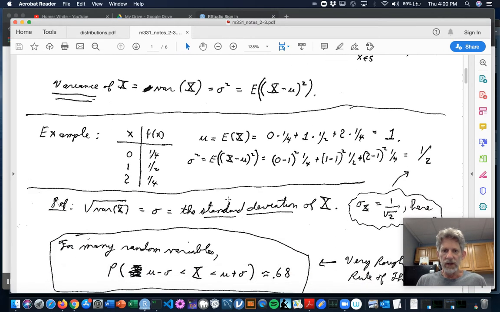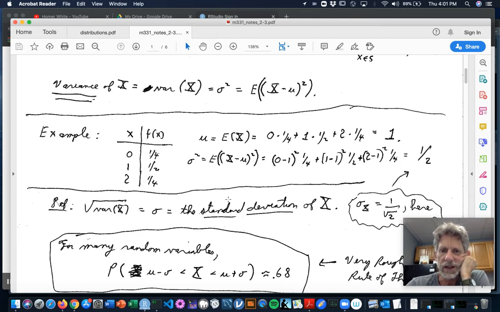Let's go ahead and do an example where we compute the variance of a random variable straight up from its definition like this. But first, let me get my cup of coffee. Well, I'm getting it going. I'll get it in a minute.